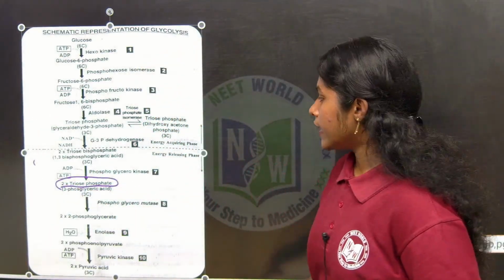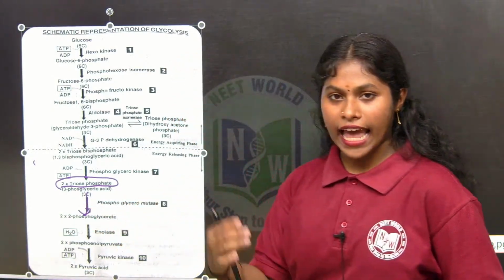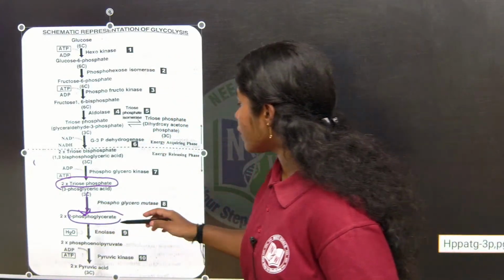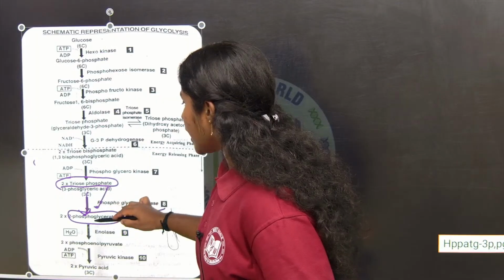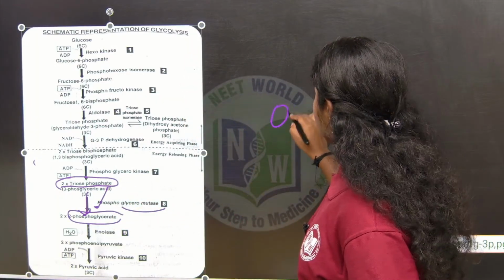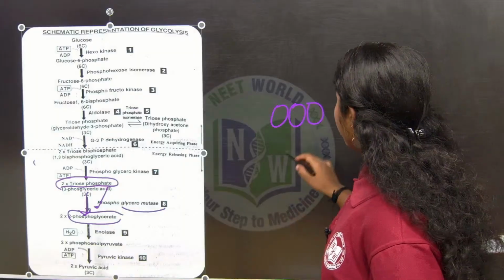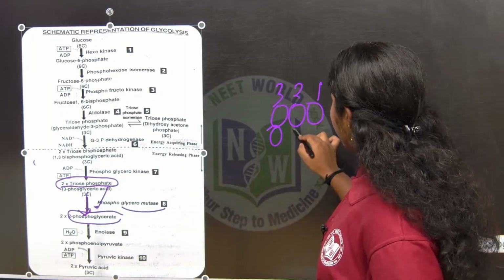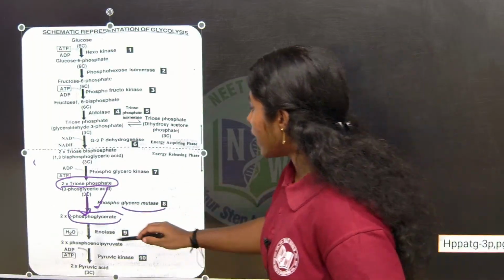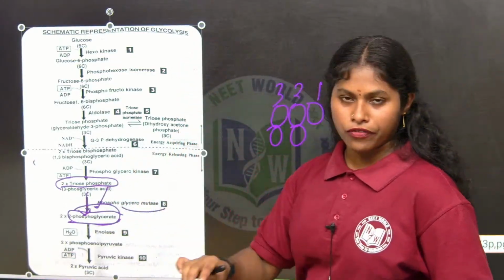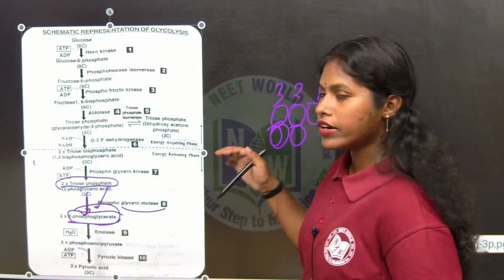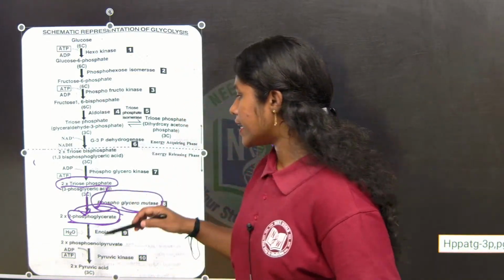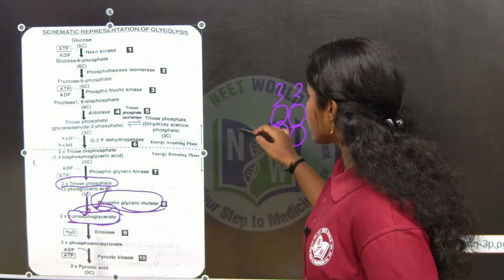Okay. Then this 3-phosphoglyceric acid is going to convert to 2-phosphoglycerate, in the presence of the enzyme called phosphoglyceromutase. Just the phosphate which is present, if we think of it as a 3-carbon compound, is first present at the 3rd carbon. Then it just went to the next carbon. That's all. That is why 2-phosphoglycerate. The phosphate group which is present in the 3rd carbon is just transferred to the next carbon. That is why in the presence of the enzyme it turns into 2-phosphoglycerate.